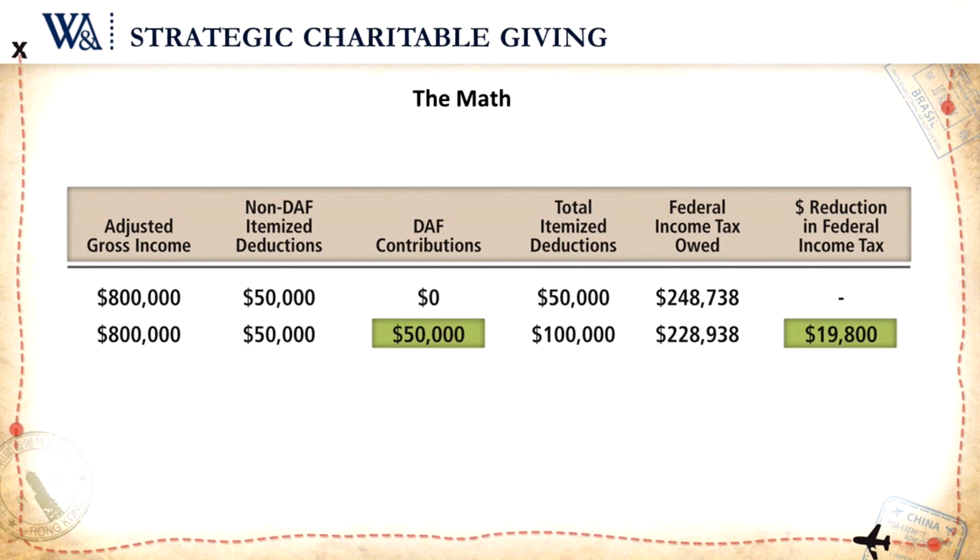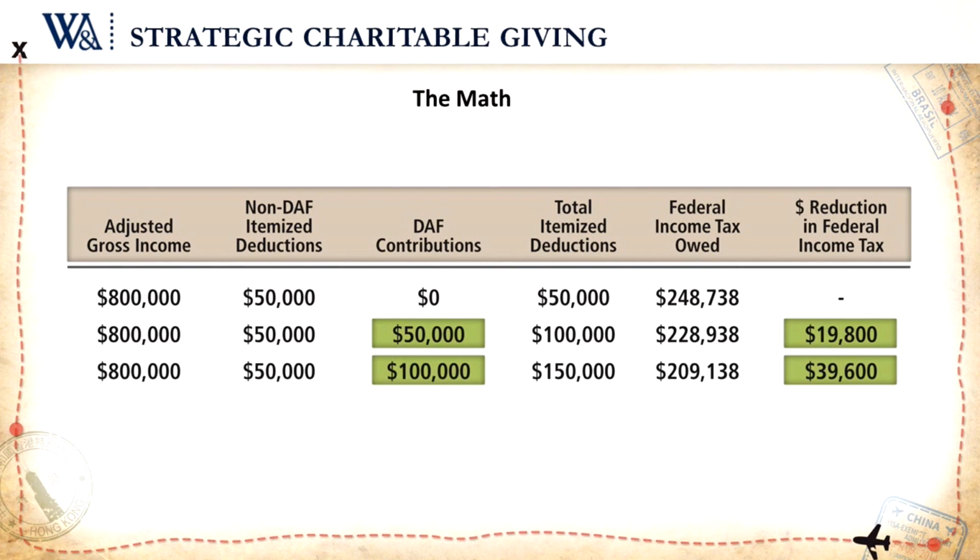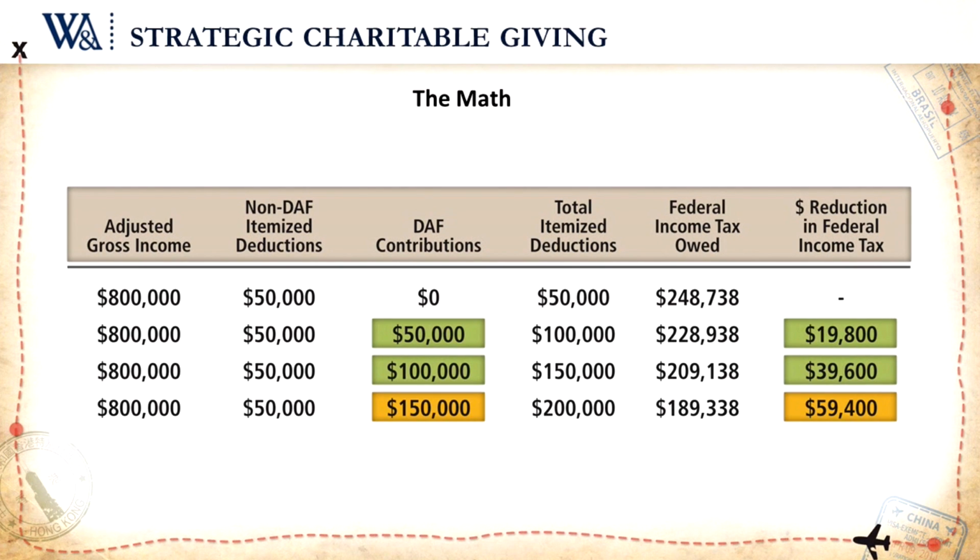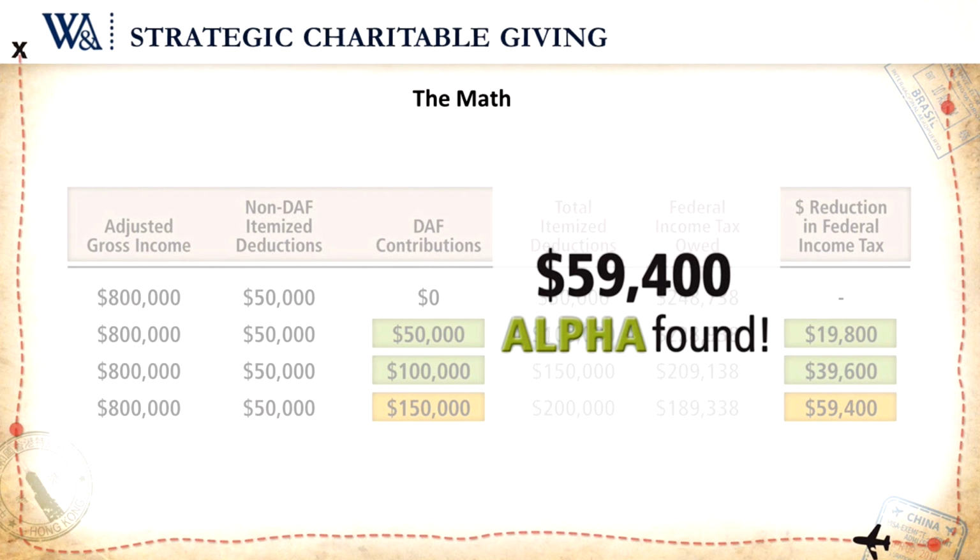What if they take $50,000 and put it in the donor advised fund? Their tax bill goes down by nearly $20,000 just by making that one decision. What if they put $100,000 in the donor advised fund? Tax bill goes down by nearly $40,000. And finally, if they put $150,000 into that donor advised fund, their tax bill goes down by $59,400. That is some significant alpha they have found just by making that one decision.